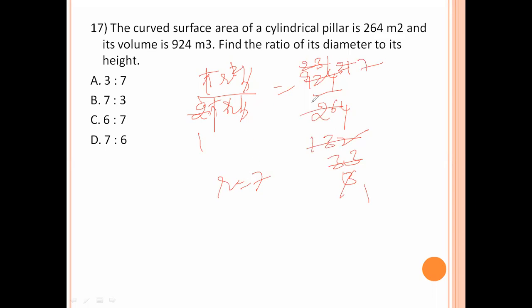substitute this R value in one of these equations. Curved surface area 2 pi r h equals 2 into 22 by 7 into R value 7 into H equal to 264. The 7s get cancelled.